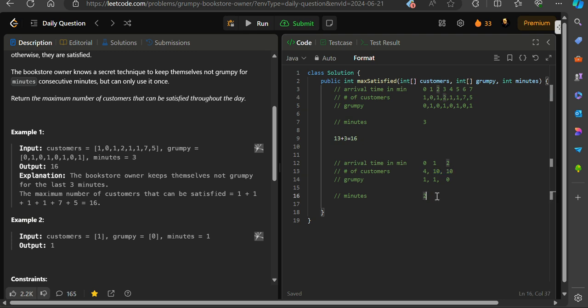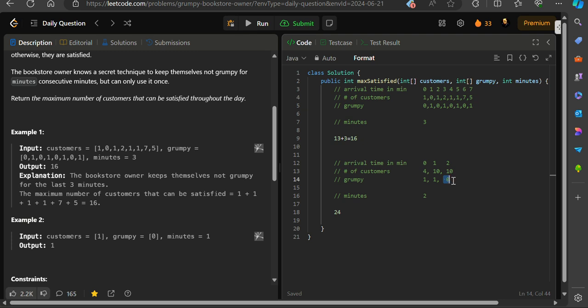answer, but the problem is that the correct answer is 24, because at this point of time the book owner is already happy, so we don't need to forcefully make this book owner happy, right?